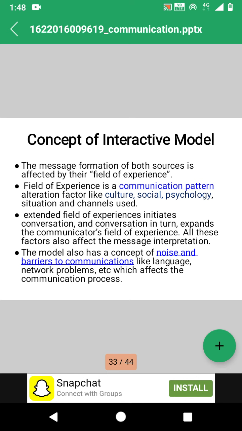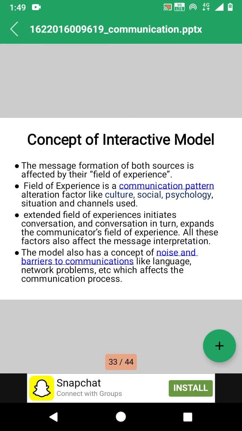So this kind of experience plays an important role in the concept of the interactive model. Extended field of experience initiates conversations, and conversation in turn expands the communicator's field of experience. All these factors also affect message interpretation.